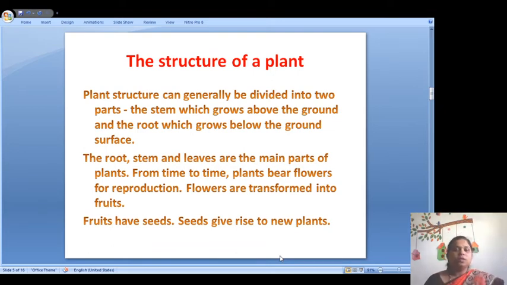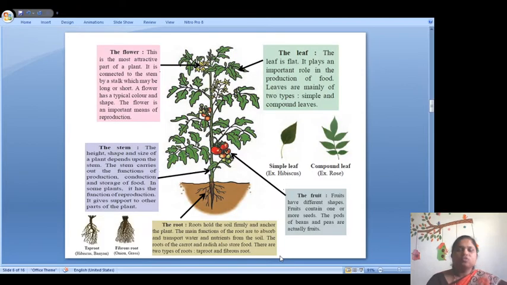So, generally a plant can be divided into two parts. How many parts? Two parts. First, the part which grows above the ground and the part which grows below the ground surface. Above the ground are the stem, leaves and flowers, and below the ground are roots. So here you can see the structure of the plant. Here you can see the roots, then there is a stem, fruit, leaf and flower. The leaf of the plant is flat. It plays an important role in the production of food.